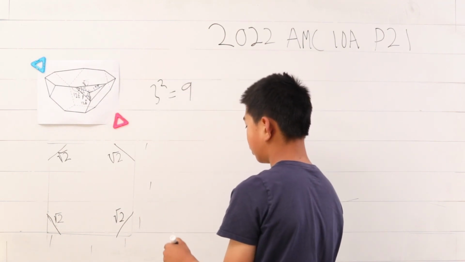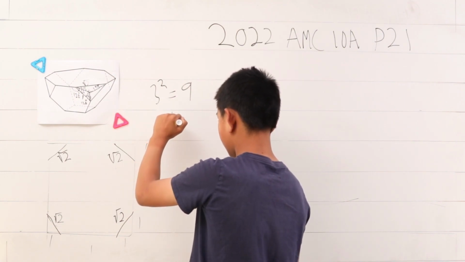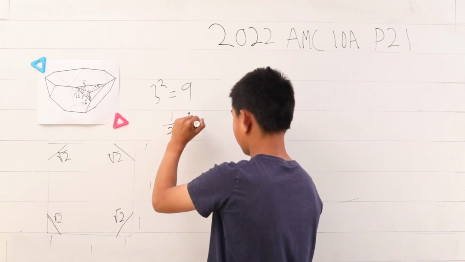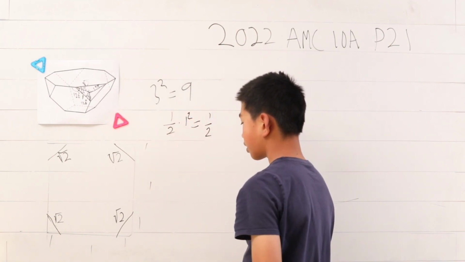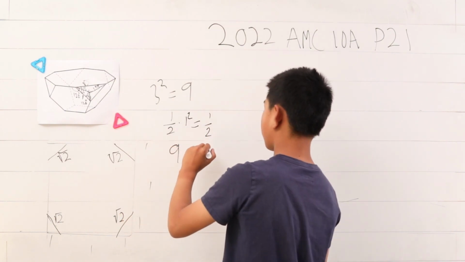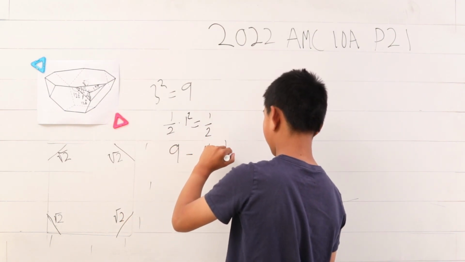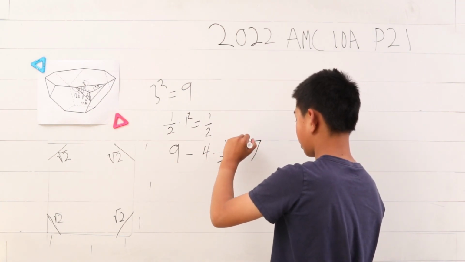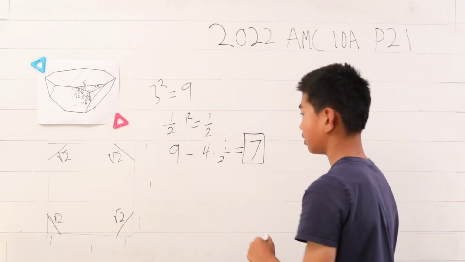The area of each triangle is 1/2 times 1 times 1, which is 1/2. Now there are 4 triangles, so 9 minus 4 times 1/2. This is 2, so 9 minus 2 is our area, which is 7.